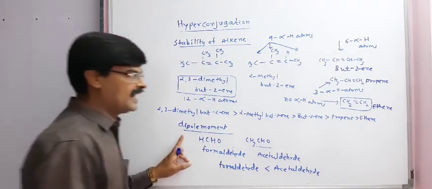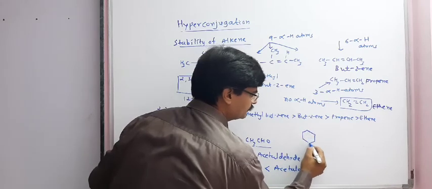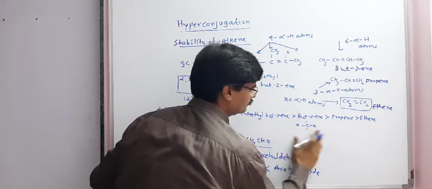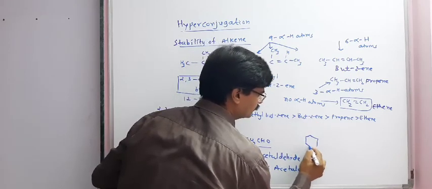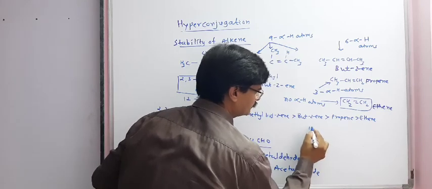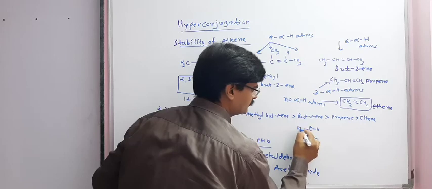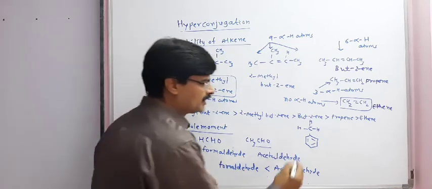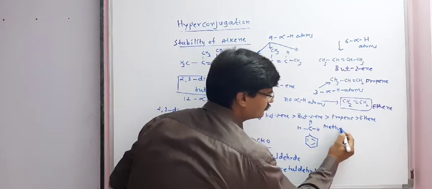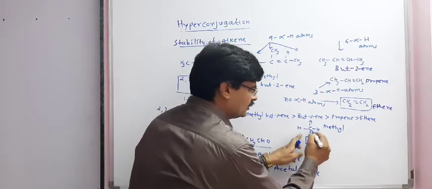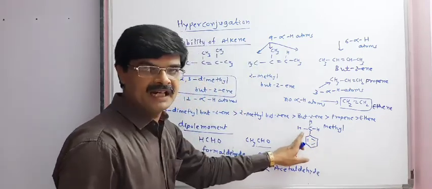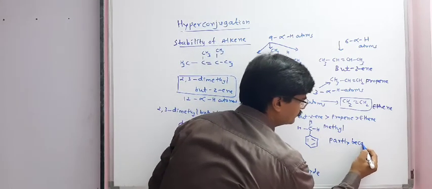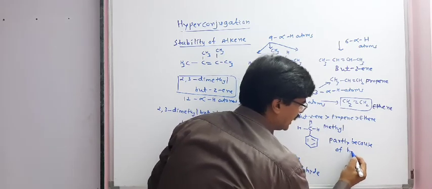Now in an aromatic structure like toluene, the ortho-para directing effect of the methyl group: the methyl group showing ortho-para directing property is partly because of hyperconjugation.